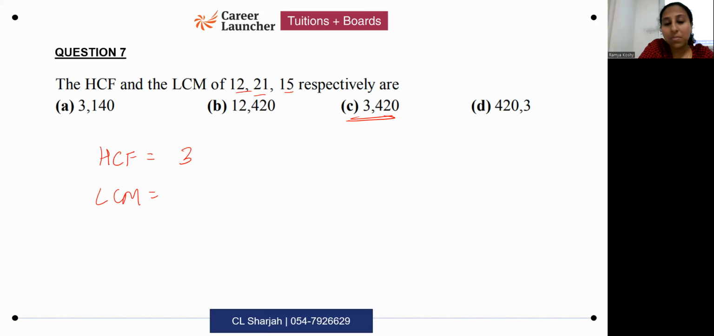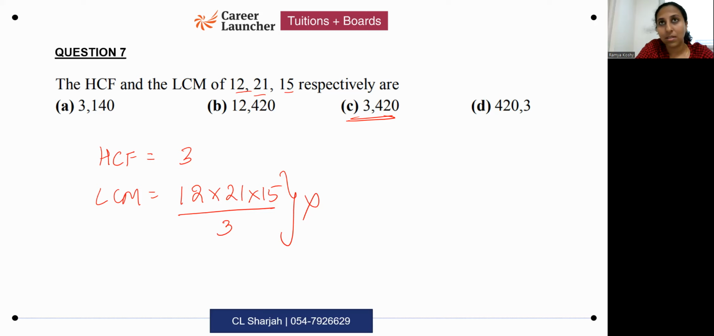Okay, I'll tell you what is a common mistake that happens here. Some of you would be doing it like this: 12 into 21 into 15 by 3, product of numbers divided by HCF. If you apply this method, it would be wrong. I'm sure some of you in the class would have done this. You might be finding LCM by taking the product of the numbers and dividing by HCF. It is wrong. That formula is only applicable for two numbers. You cannot apply it for more than two numbers.